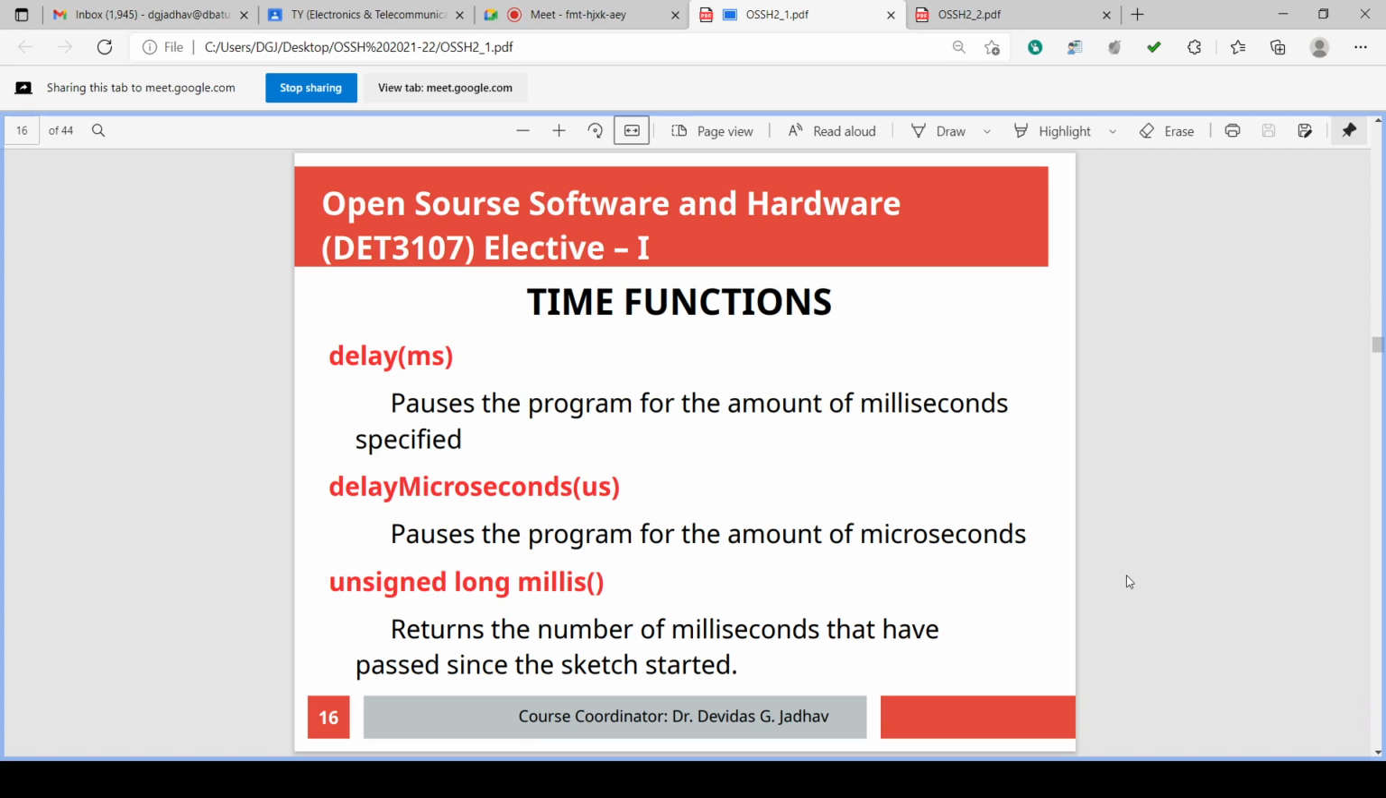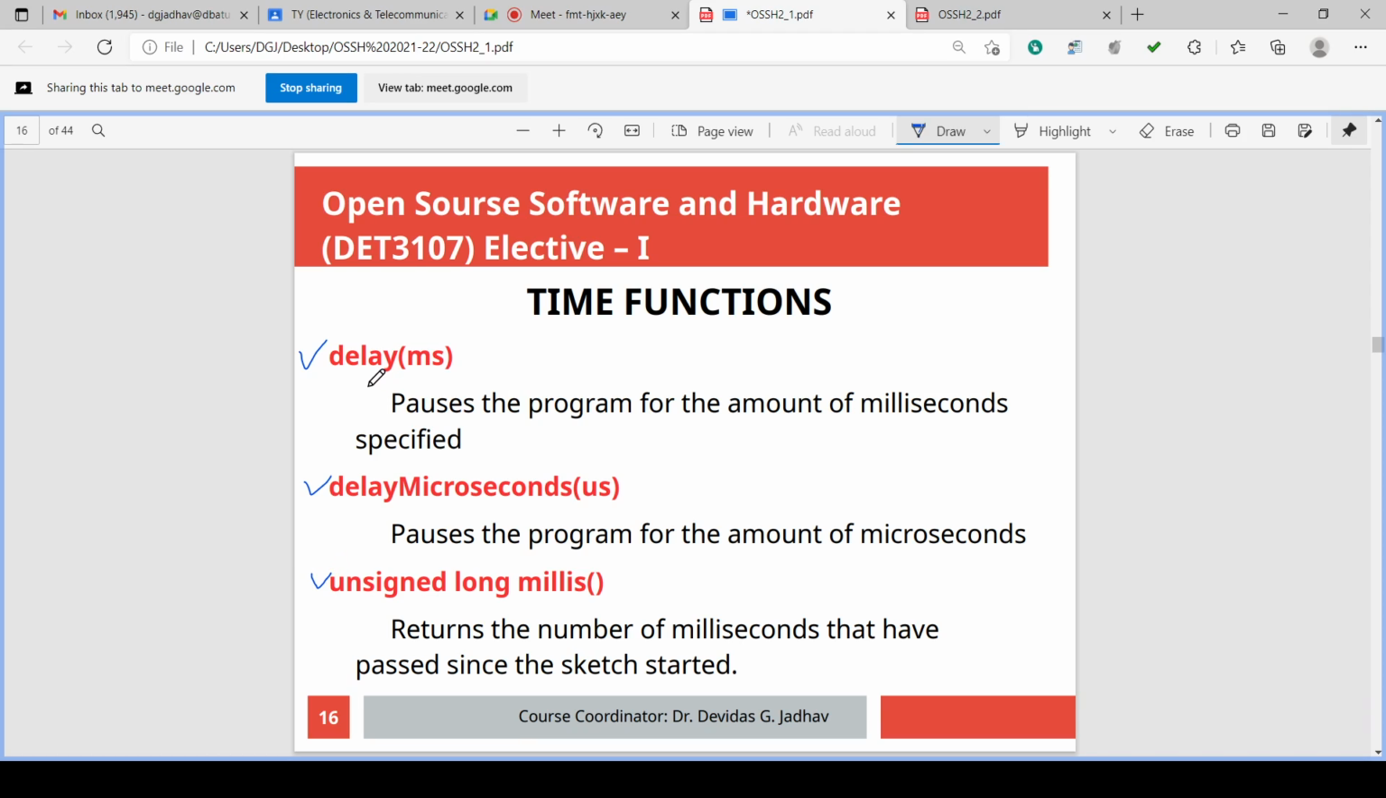So time functions are there in the Arduino. These time functions are delay, delayMicroseconds, and unsigned long millis. These are the 3 time functions. What are the time functions? One is delay, second is delayMicroseconds, and one more, unsigned long millis.